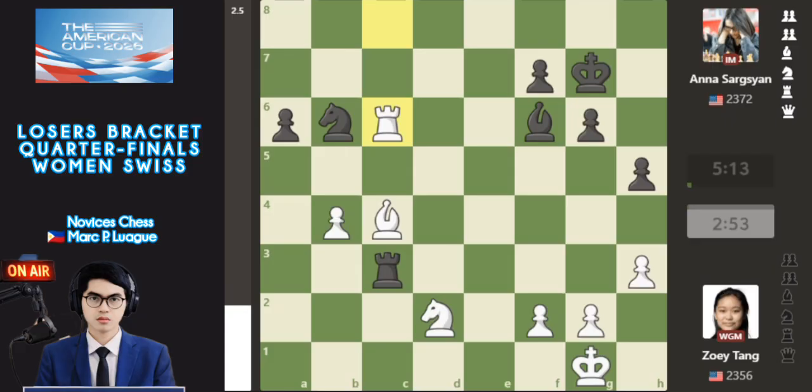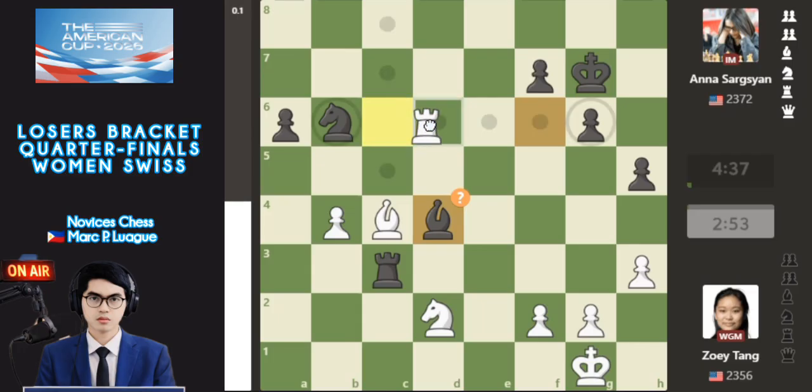Okay, slightly better here. Back there, this one is bishop d4, which is a bad move. And also knight f3, nothing special with Zoey Tang, without threatening the bishop. So this is a mistake, a bad move here. It means that the best move is rook to d6.